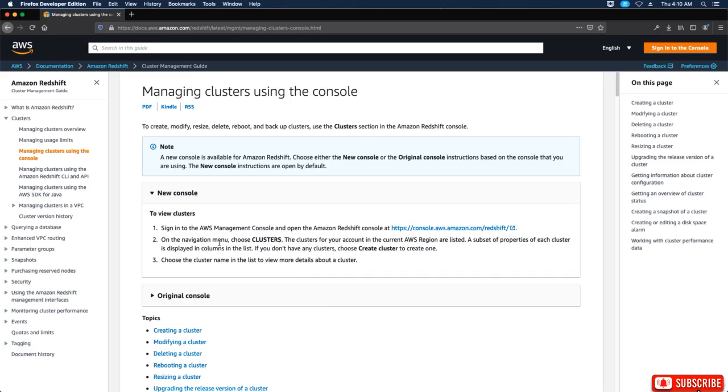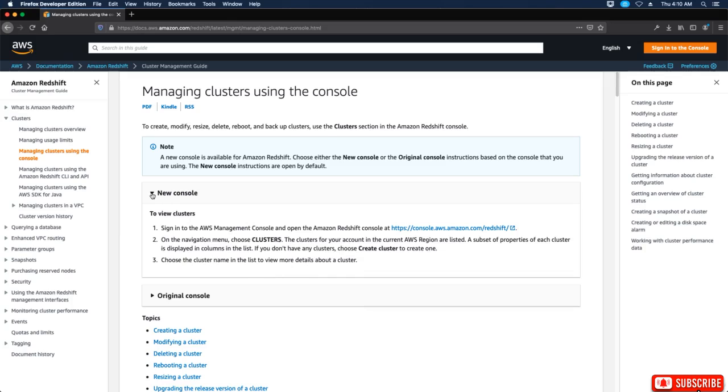On the navigation menu, choose clusters. The clusters for your account and the current AWS region are listed. A subset of properties of each cluster is displayed in the columns in the list. If you don't have any clusters, choose Create Clusters to create one. Choose the cluster name in the list to view more details about a cluster.